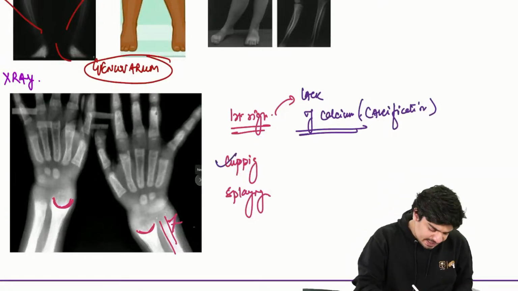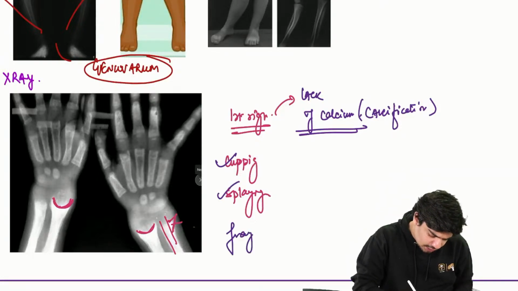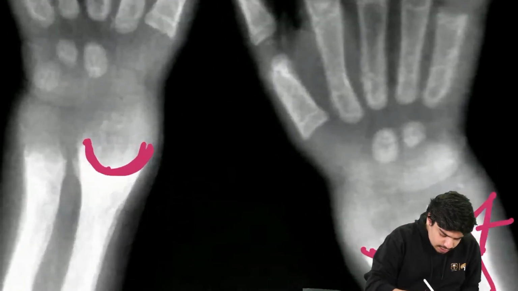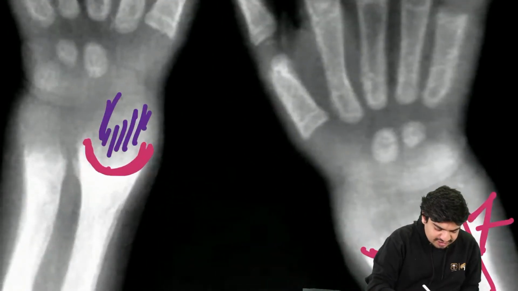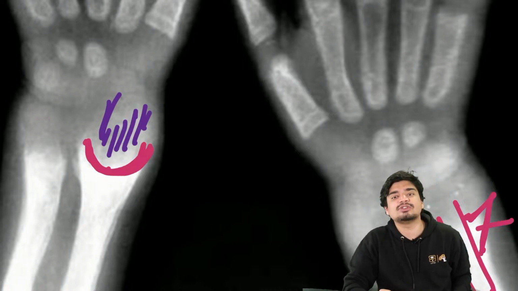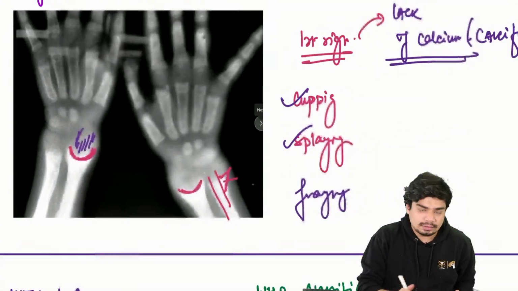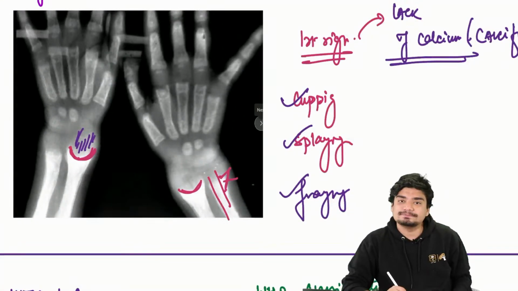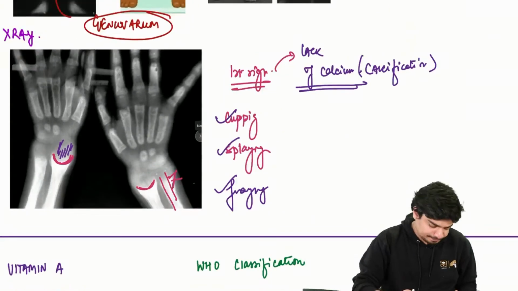Other things will be cupping and splaying. Another thing is fraying. What is fraying? This frizzled appearance of the bone is called fraying. So cupping, splaying and fraying will be seen. These are the three things that you see in X-ray.